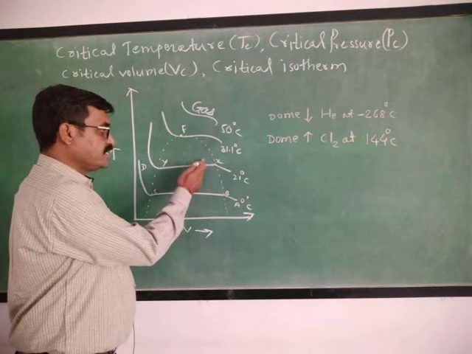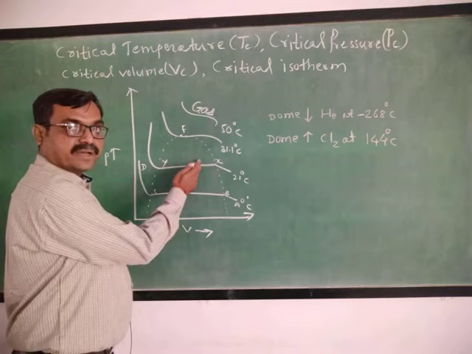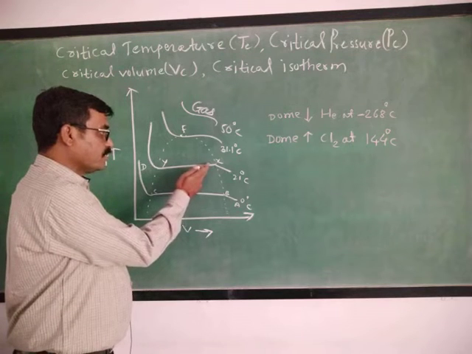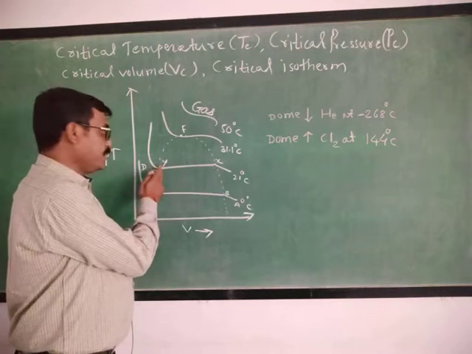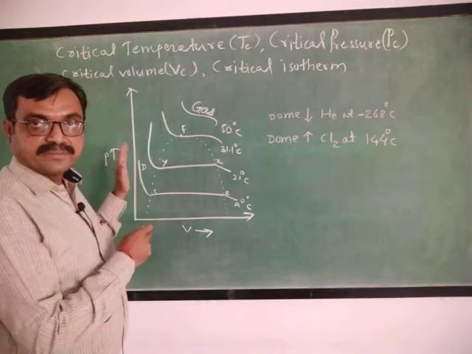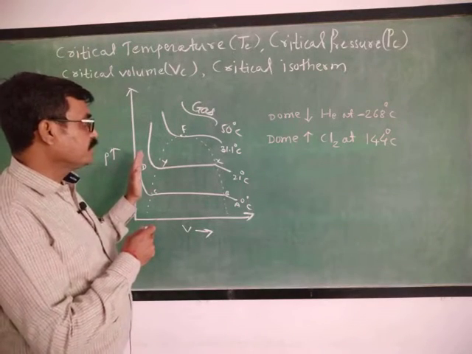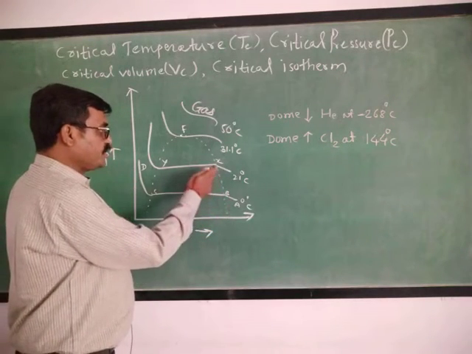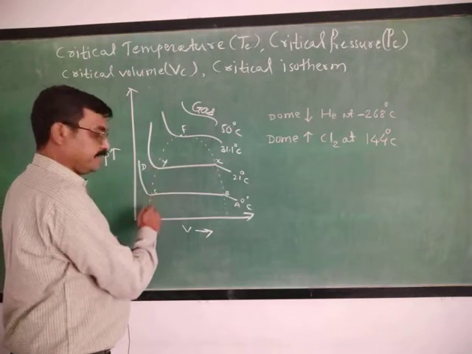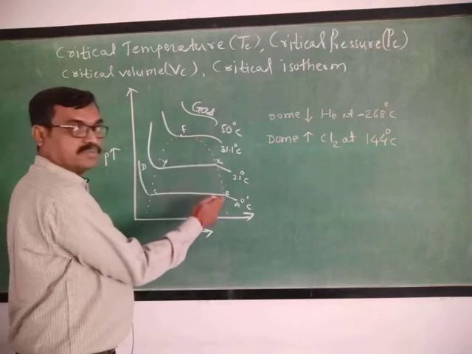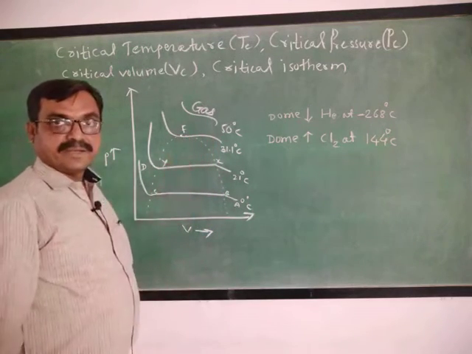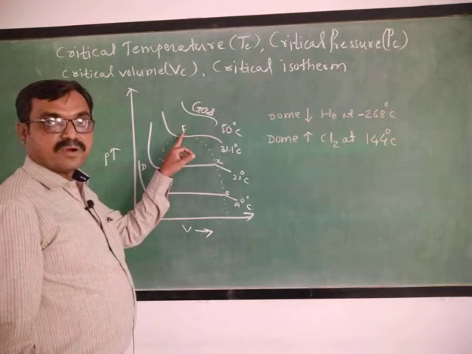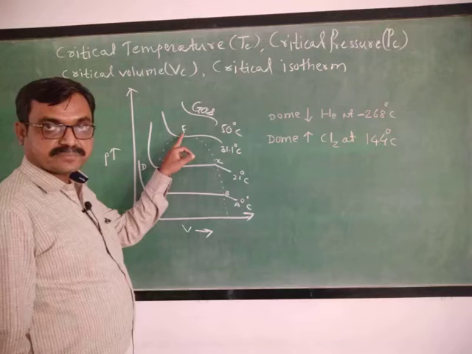Again there is equilibrium between liquid carbon dioxide and gaseous carbon dioxide along this curve from X to Y, and beyond Y again there is liquid. This is how this dome shape curve is obtained. At 31.1 degrees Celsius for the same carbon dioxide there is a point F. We call it a critical point.